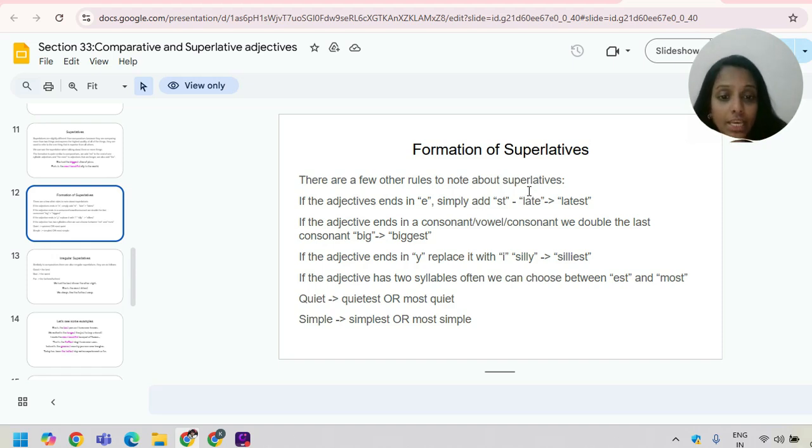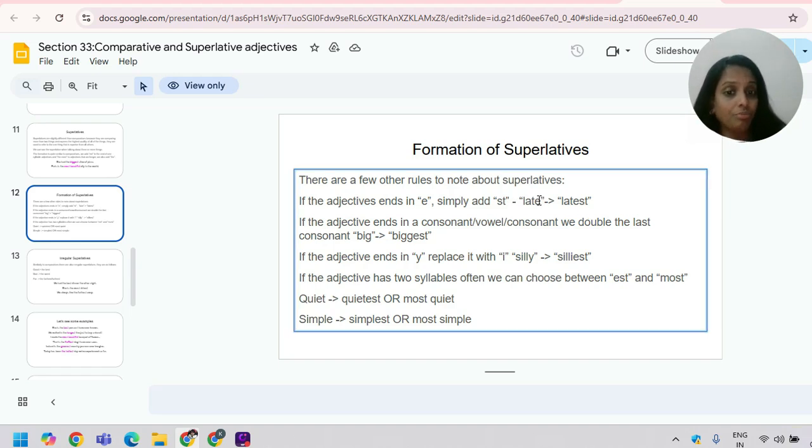If the adjective ends with e, for example, late, just add st, don't add est again. And if the adjective ends in a consonant after a vowel, then we need to double the last consonant. For example, big. It ends with a consonant, right? G. So we are doubling it, making it biggest. And if the adjective ends in y, replace it with i. Say, for example, silly. So we say silliest, with i-e-s-t.